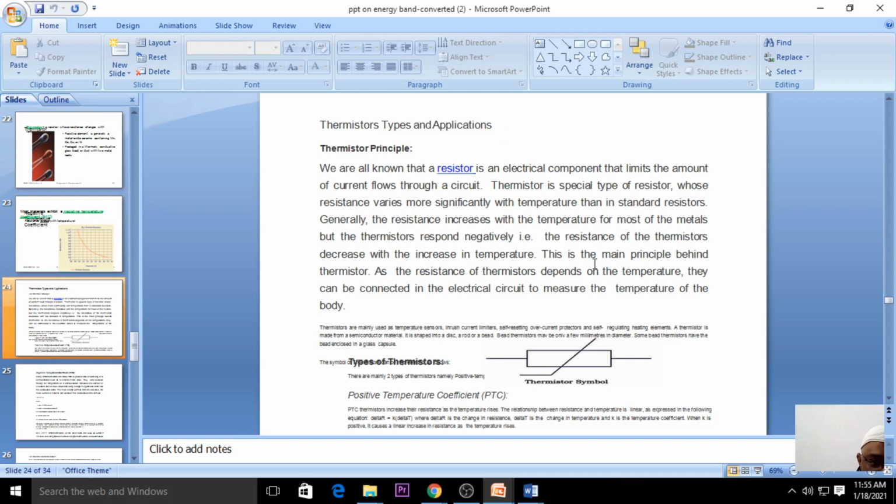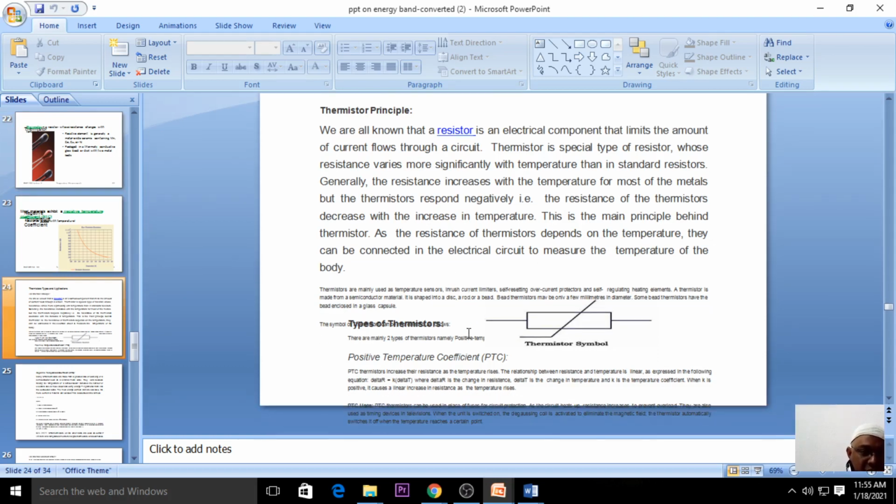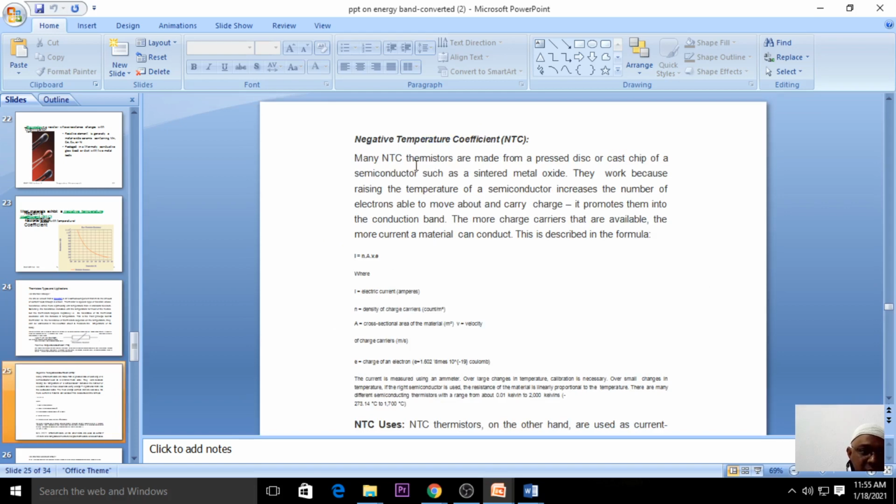As the resistance of a thermistor depends upon the temperature, it can be connected in an electrical circuit to measure the temperature of a particular body. Here we'll talk about negative temperature. First, we'll talk about the negative temperature coefficient.